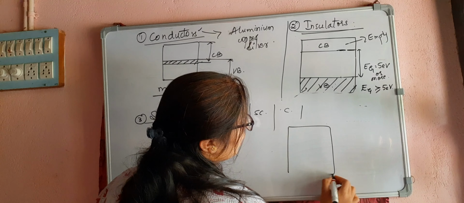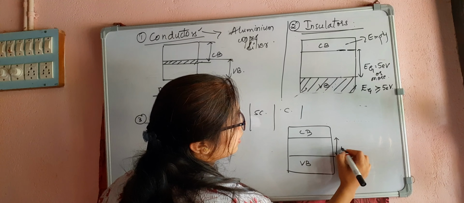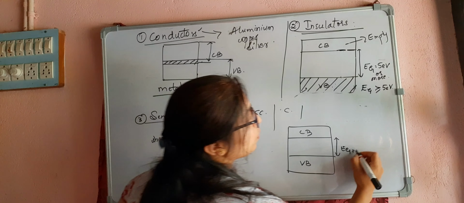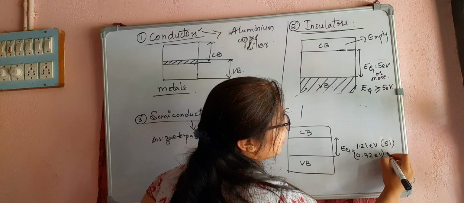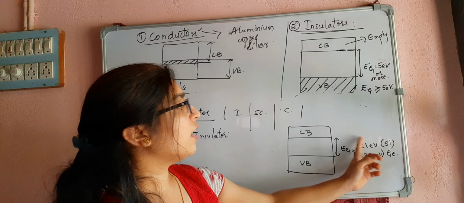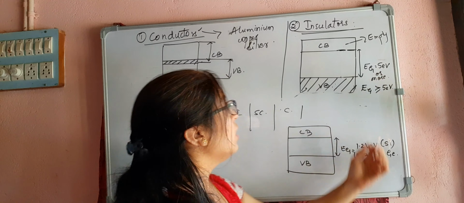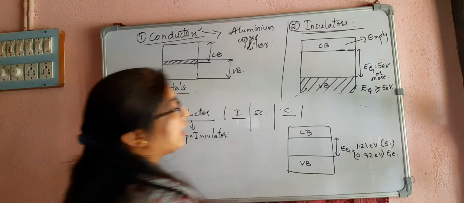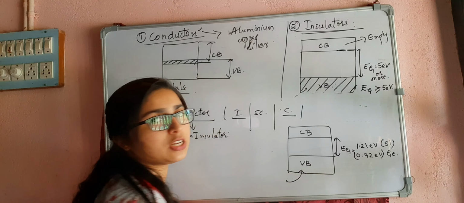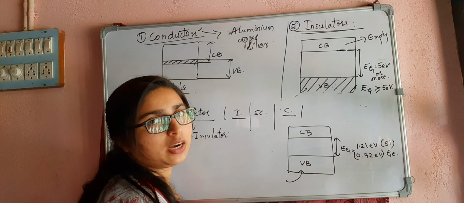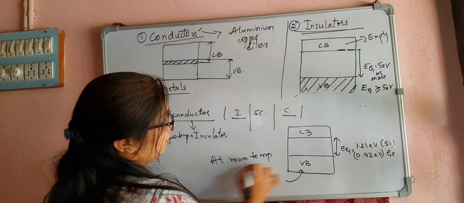The conduction band and the valence band are separated by the forbidden energy gap, which is equal to 1.21 electron volt for silicon and 0.72 electron volt for germanium. We can see that this energy gap is more than that of a conductor, but less than that of an insulator. So conductivity will be between insulator and conductor. When I apply some thermal energy, more electrons can jump to the conduction band. At room temperature, say 300 kelvins,